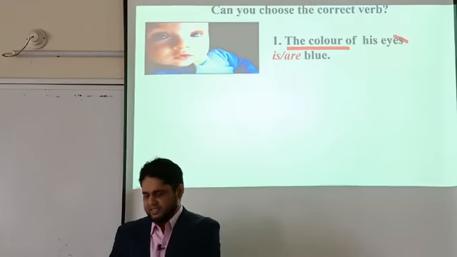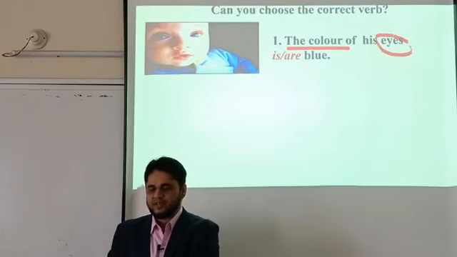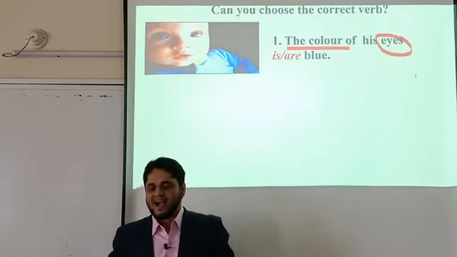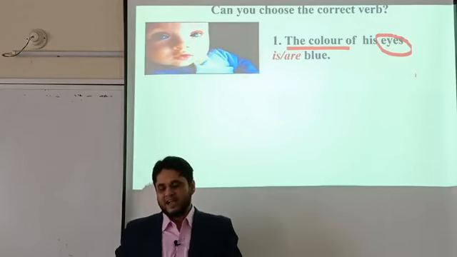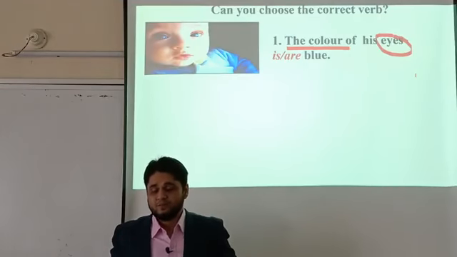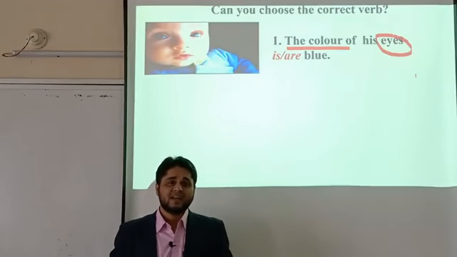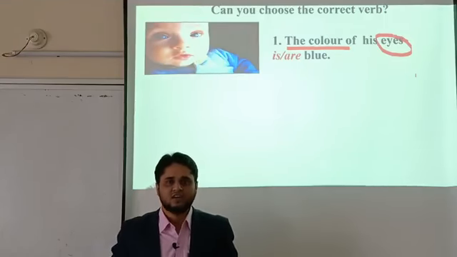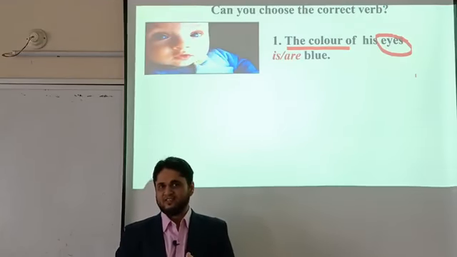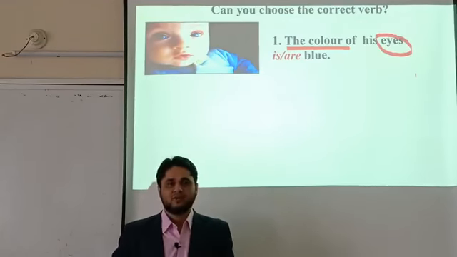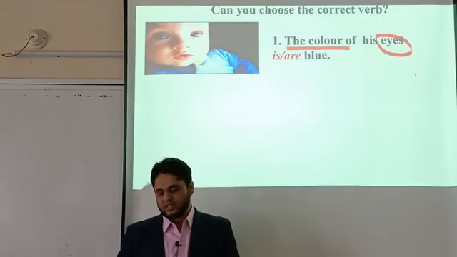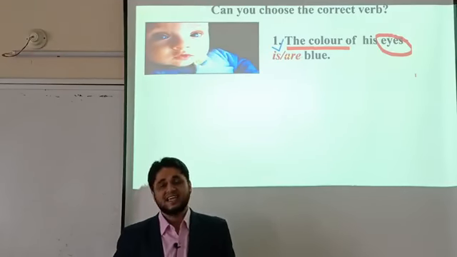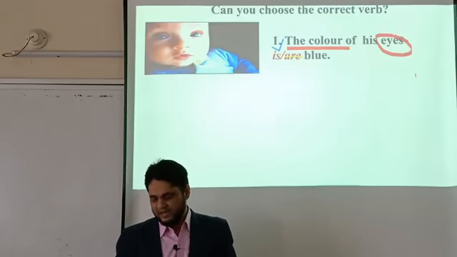So there is a possibility of making mistakes, my dear students. If you see eyes is plural and you take the verb as plural, it will be an incorrect sentence, because here the subject is the color, not eyes, and the color is singular, and that's why the verb will also be singular. So the correct answer is "is", not "are".